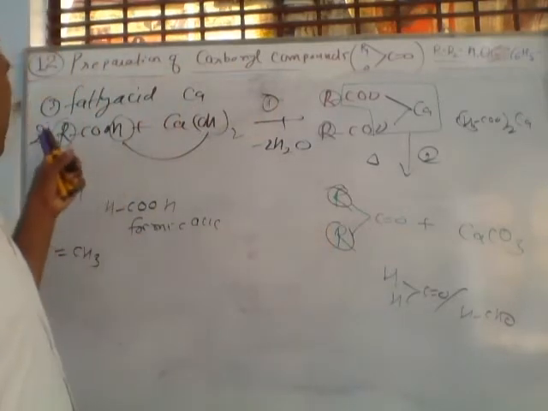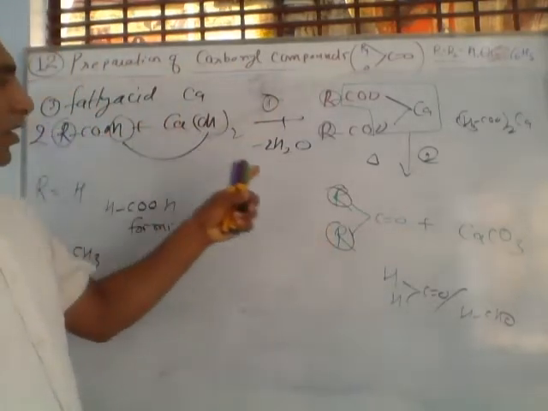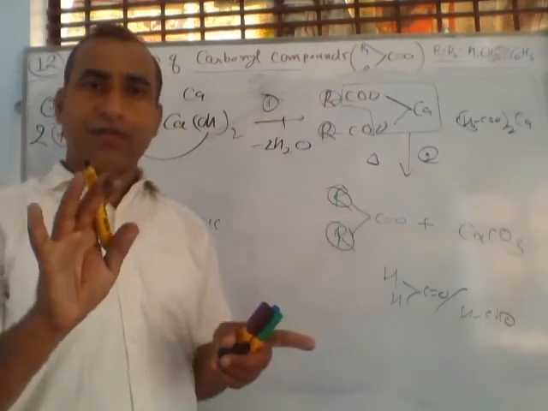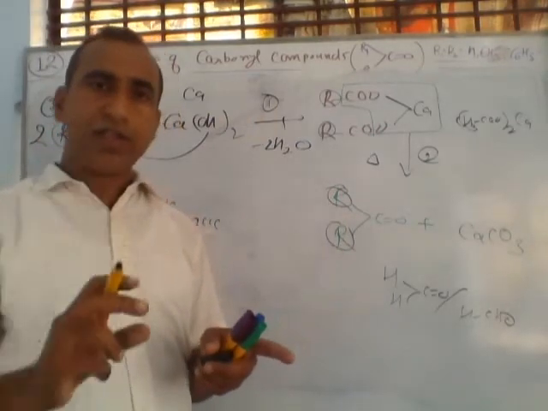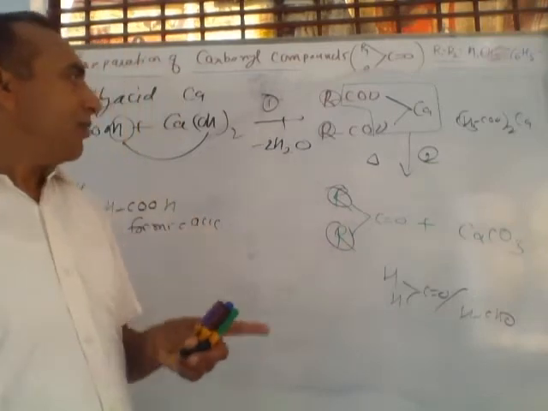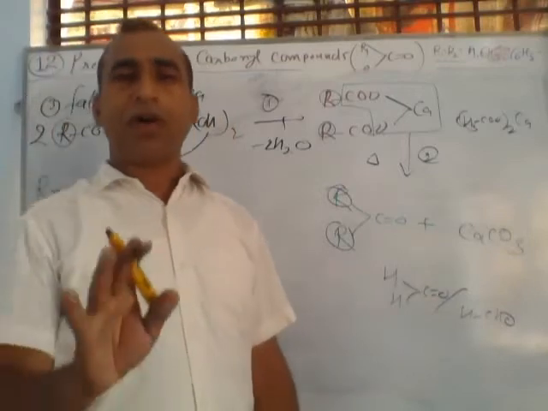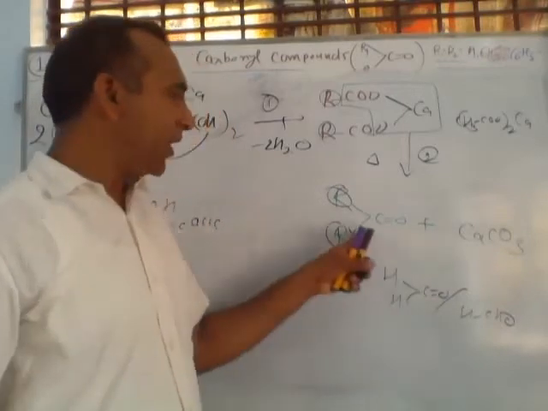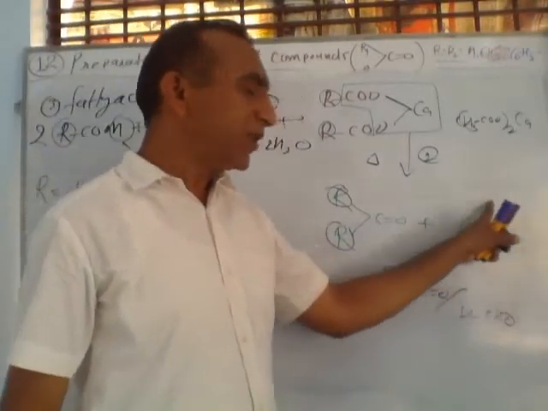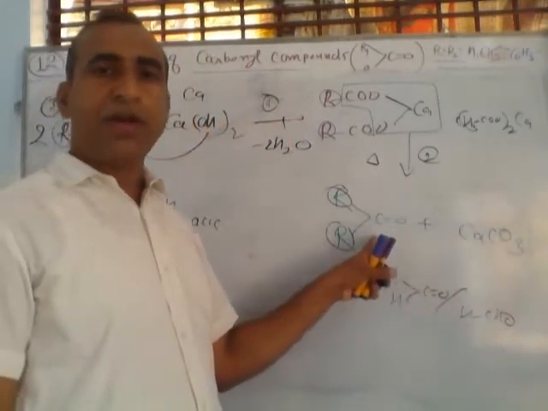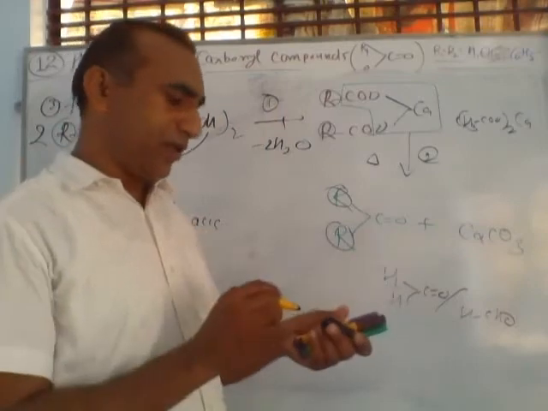So by using this R, we are obtaining R, but both R are the same: hydrogen, hydrogen, CH3, benzene. This method is used for the preparation of 100% pure ketone or aldehyde. Calcium carbonate is a solid, and the aldehyde or ketone is obtained in 100% pure condition.